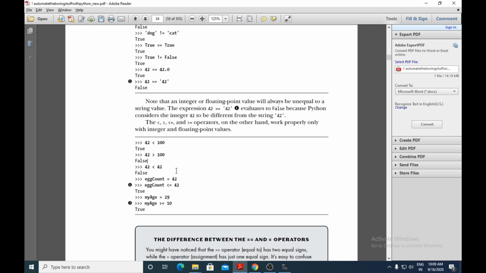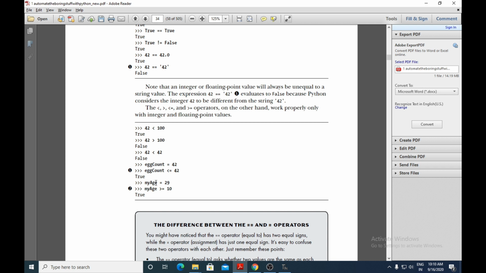Is 42 less than 42? No, because less than or equal to could have been used; it has given false here. And here we are making use of a variable egg count, and to this egg count you are giving the value 42, and here you are comparing egg count with 42. As in egg count the value is 42, so both of them can be compared. Obviously 42 is not less than 42, but it is equal to 42, so the output will be true.